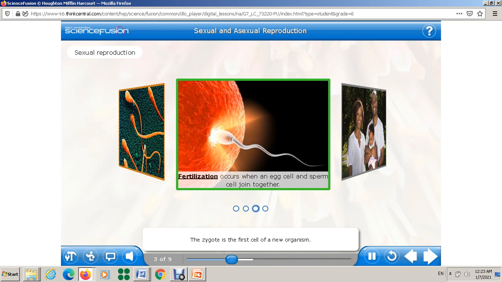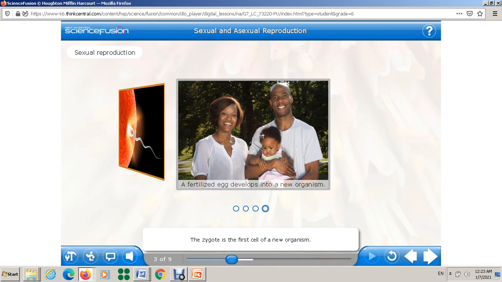The zygote is the first cell of a new organism. The zygote divides into two cells, then those two divide into 4, and 4 divide into 16. The cells divide over and over again until they become a developed organism that has millions of cells.